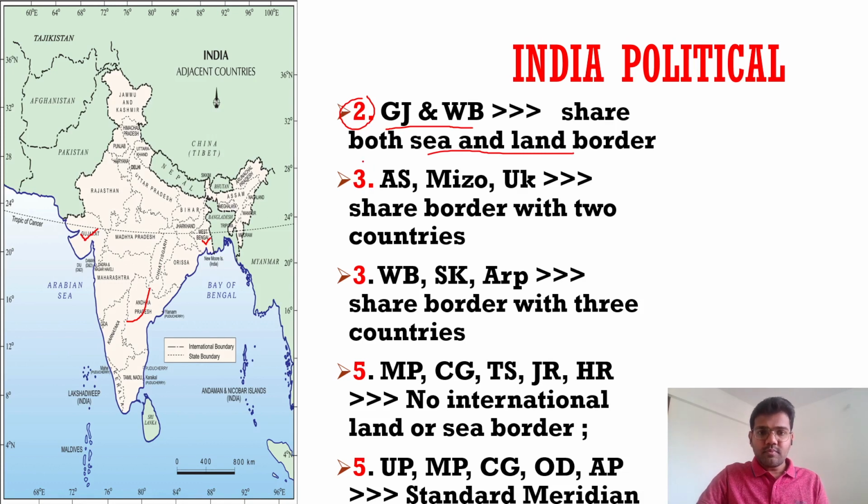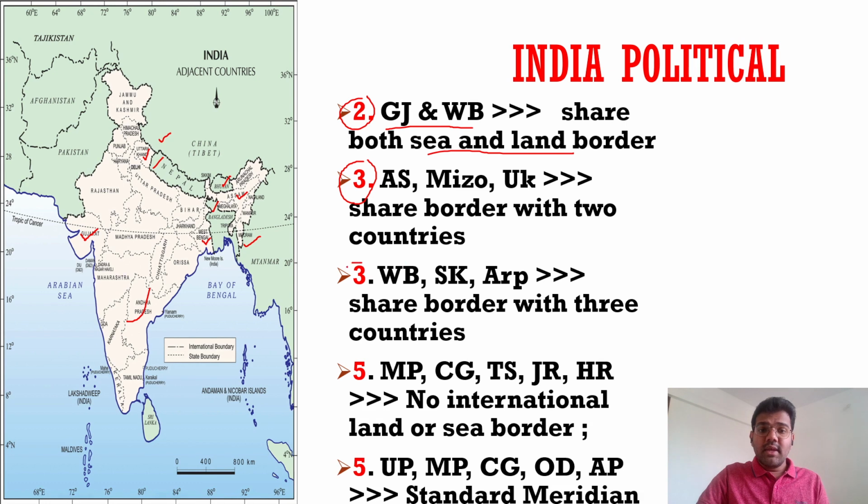Then three are the states Assam, Mizoram, and Uttarakhand. These three states share border with two countries. Uttarakhand shares border with China and Nepal. Assam shares border with what? Bhutan, then Bangladesh. So two countries for Assam.